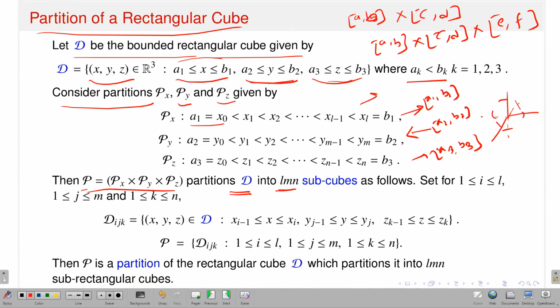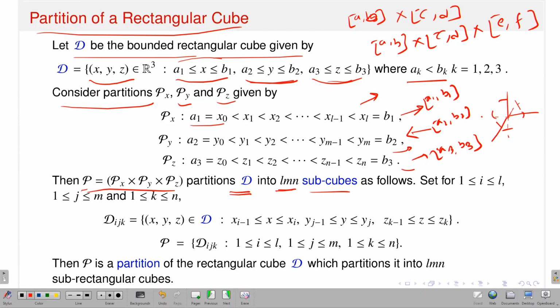So, l is the number of partition points of the interval a1 b1, m is the number of partition points in the interval a2 b2, and n is the number of partition points in the interval a3 b3. So, if I combine the partitions, consider the partition Px cross Py cross Pz, it will have l times m times n subcubes, rectangular cubes, and all those cubes make a partition of my bounded rectangular cube D.